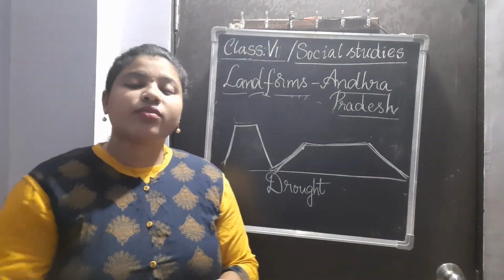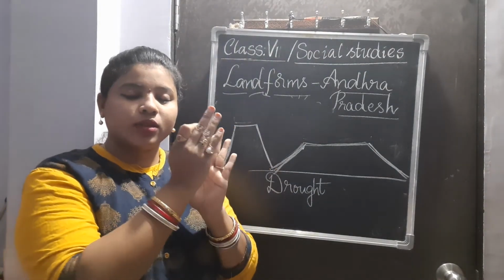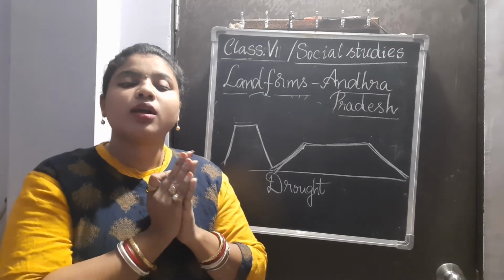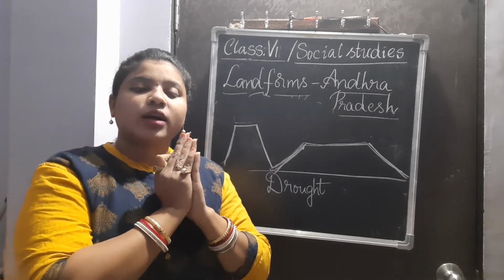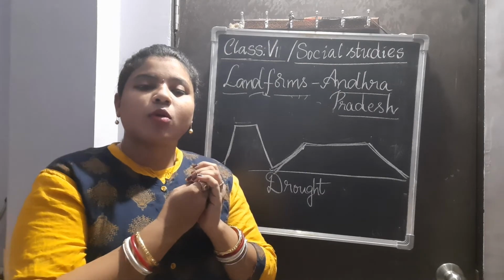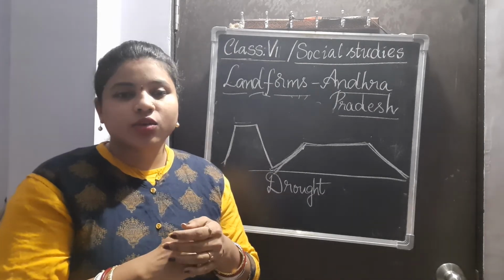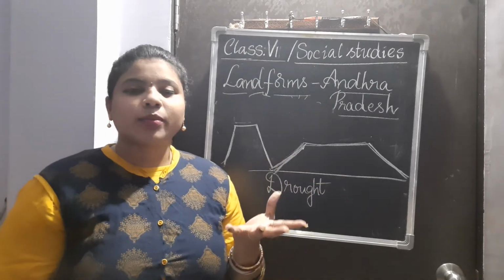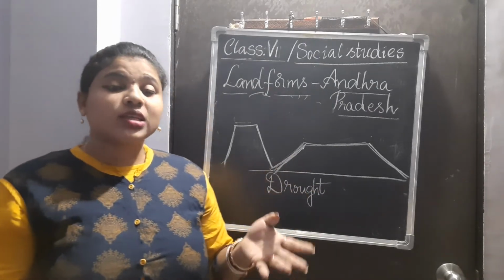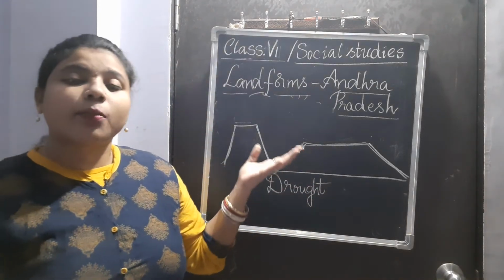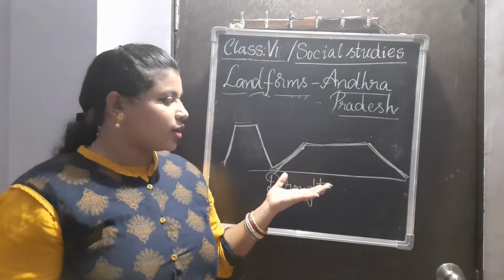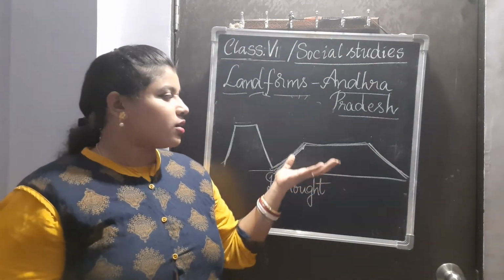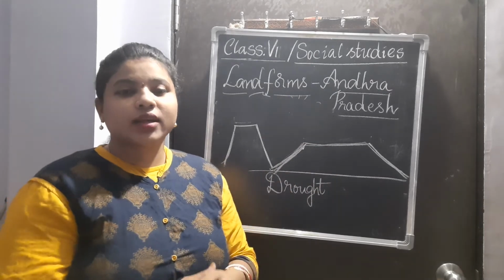Next, people living in the coastal areas usually depend for their income on aquaculture, that means fishing and collecting some aquatic animals. Whereas people in Andhra Pradesh where there are plains and plateaus can grow food crops as well as cash crops.